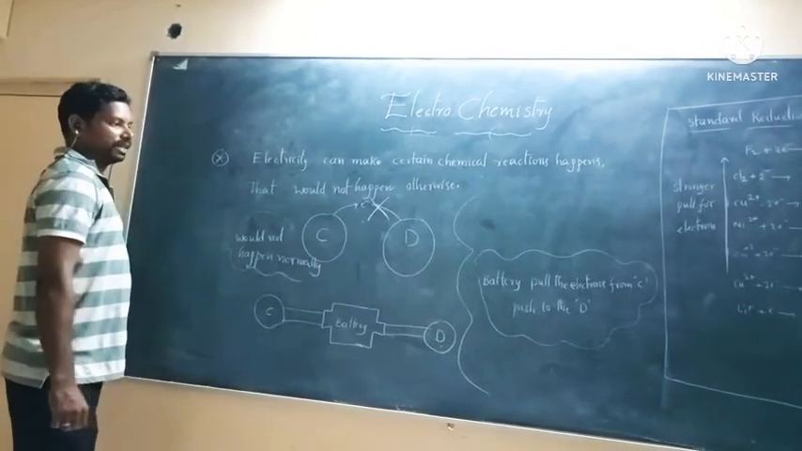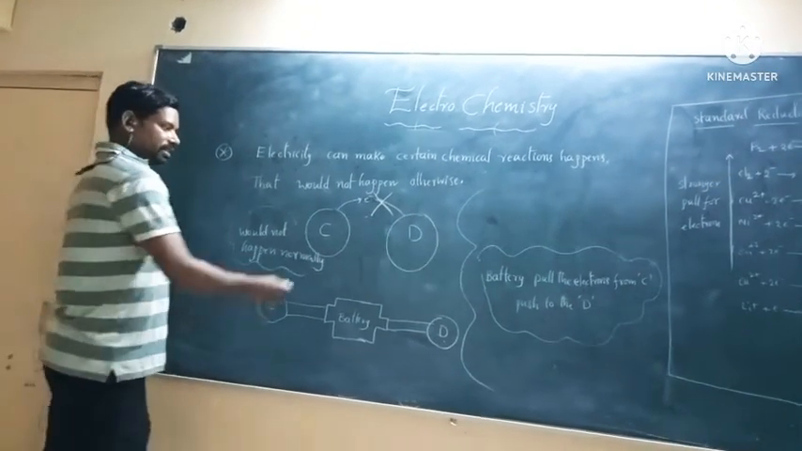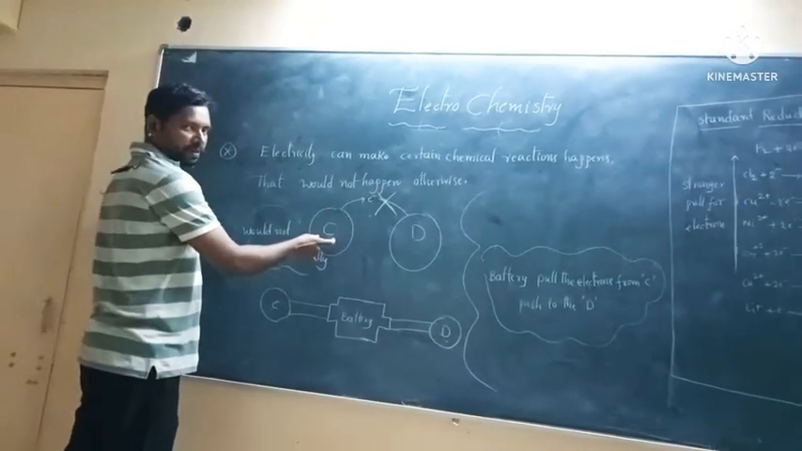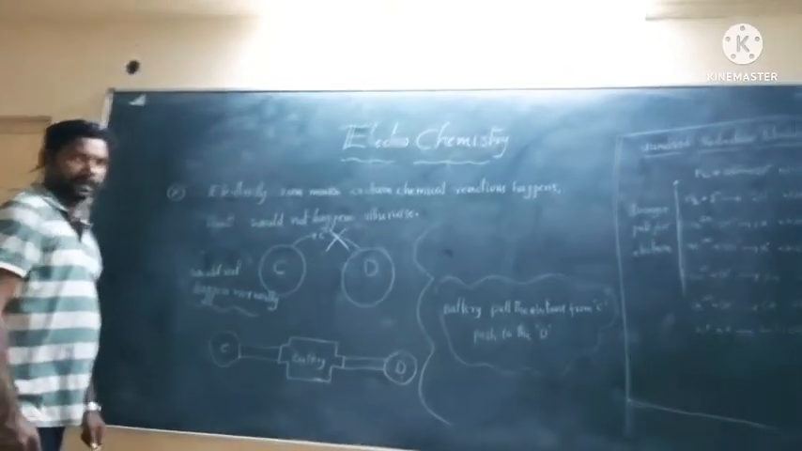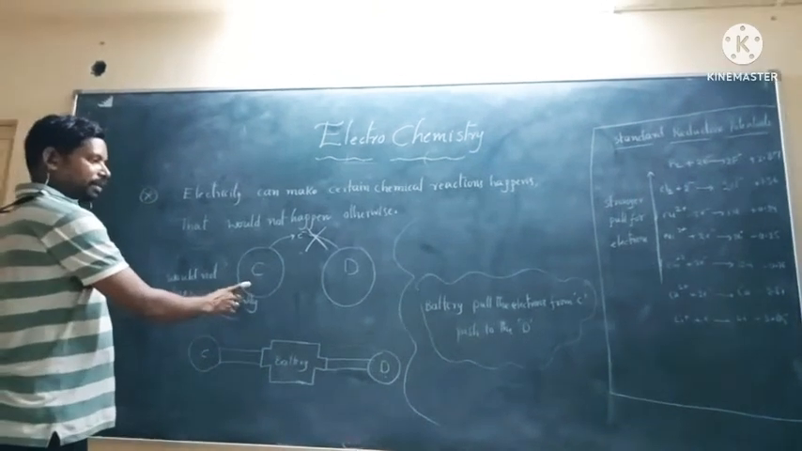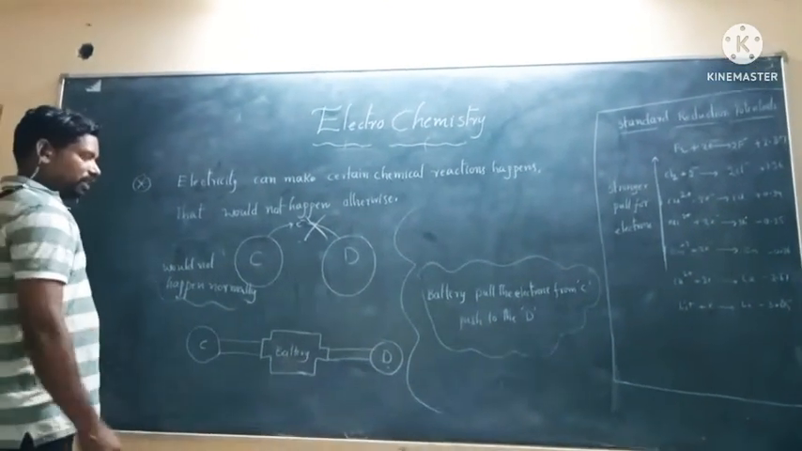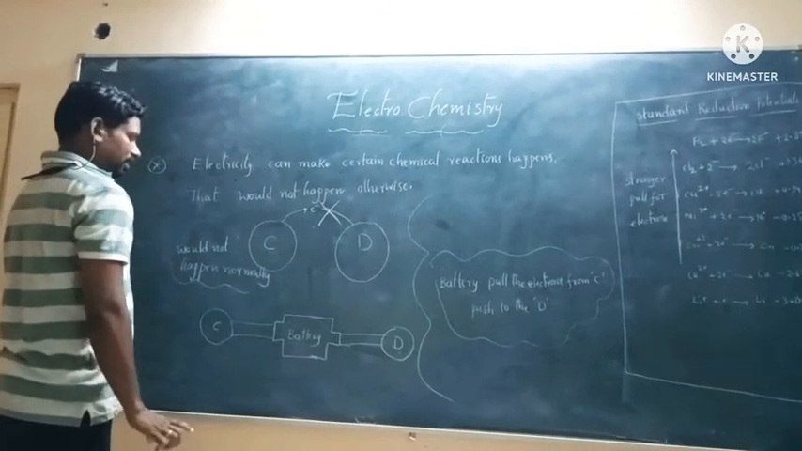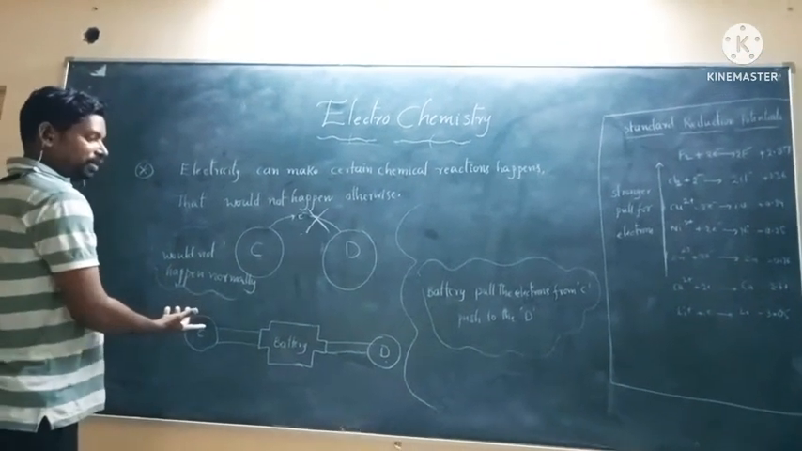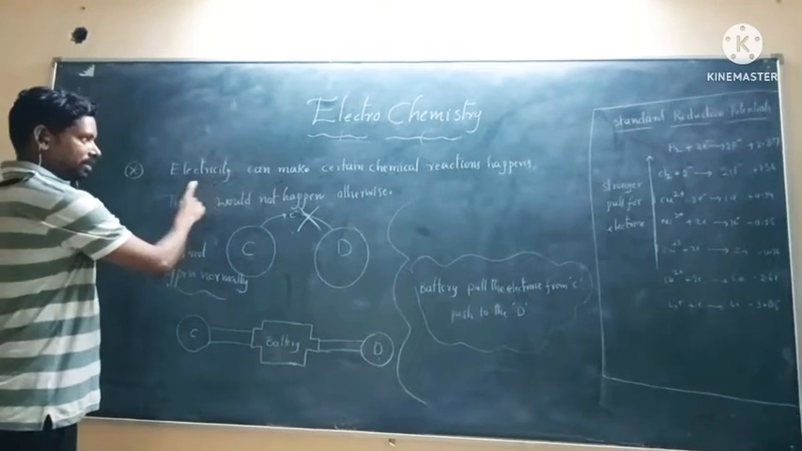So what to do at that time? Because C is less willing to give electrons, the reaction does not take place spontaneously. At that time, you have to give some supply of electricity. So here, electron migration from C to D does not take place. It would not happen normally. So what to do? At that time, we have to give electricity.